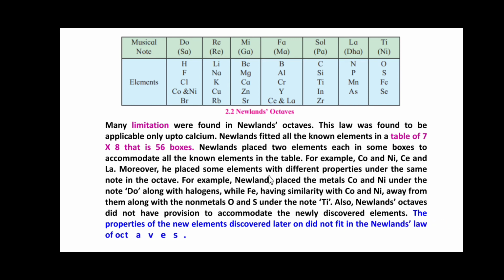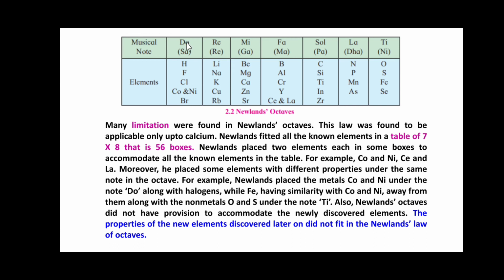Moreover, he placed some elements with different properties under the same note in the octave. For example, Newland placed the metals cobalt and nickel under the note Do, with the halogens.